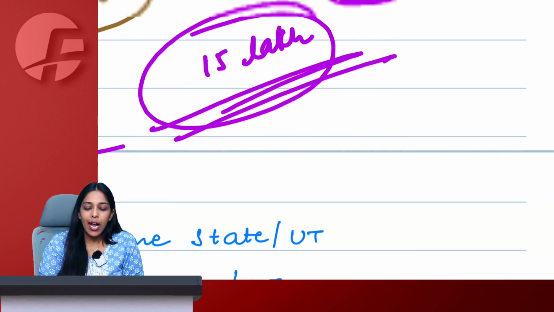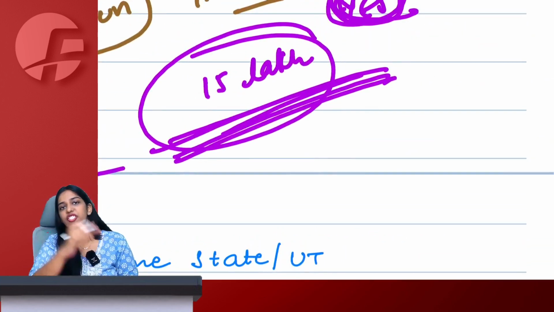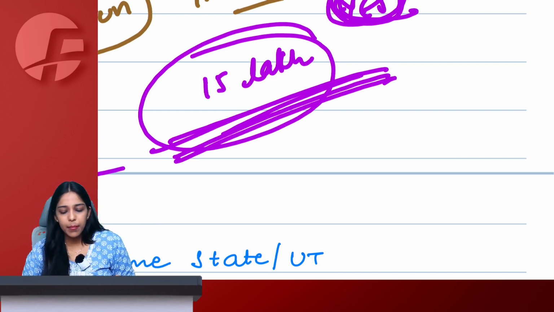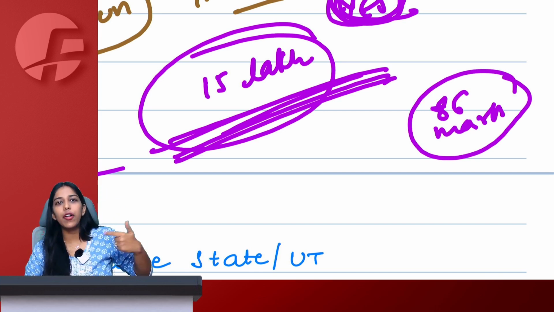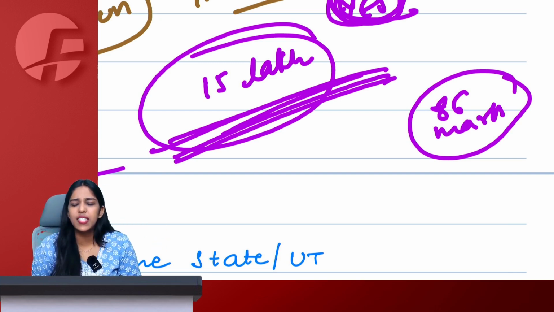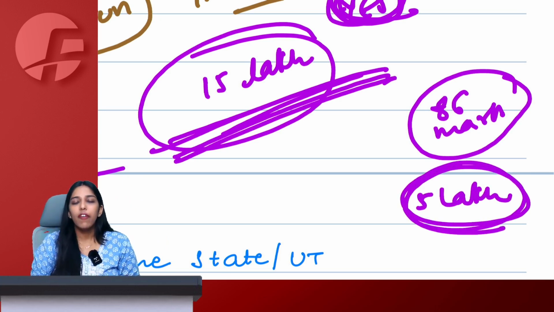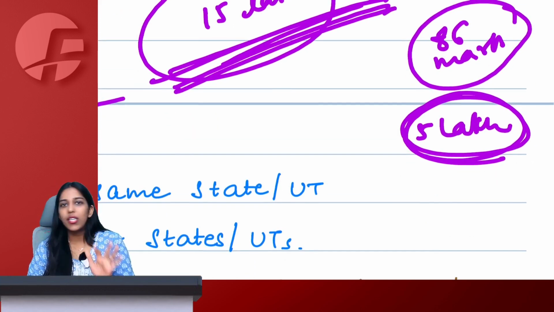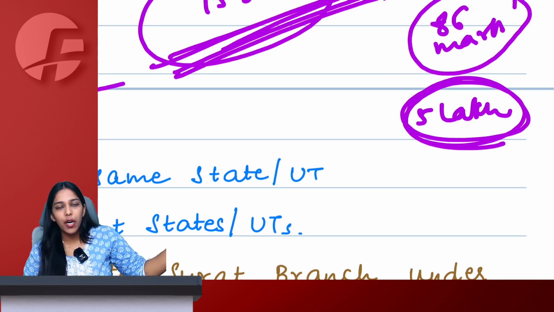Let's say Arun was not ready to accept 15 lakh only. He said, no ma'am, I will teach GST. I said, Shubham, listen. Come here. Let's say Shubham got 86 marks. Shubham was also extremely jealous of Arun. Shubham said, even though I got 86 marks, this guy scored higher than me, no. And I said, yeah, this guy, he wants to teach GST. So I said, Shubham, listen, I will give you 5 lakh rupees, remove Arun from my way. Raste se hata do Arun ko. So in that case, Arun, it's just an example. So I gave 5 lakh supari to Shubham just to remove Arun from my way.